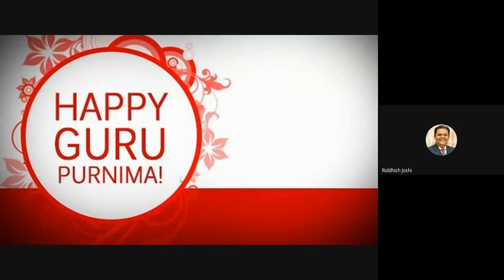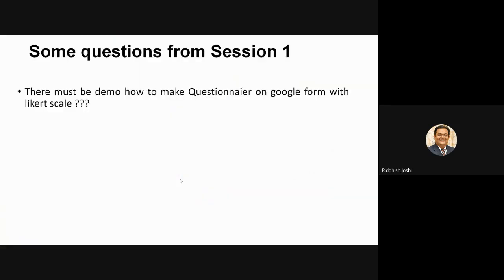What I have done is copy your questions as they are from our WhatsApp group to this PPT without changing even a single word. I have tried to cover all the questions posted in that WhatsApp group, and I'll answer them in the same sequence in which they were posted. Certain questions we received at the end of session 1 and before the start of session 2, so I'll start with those.